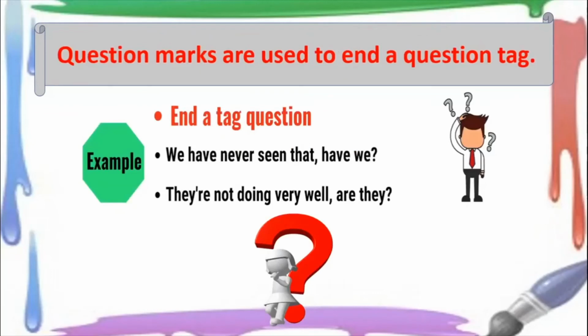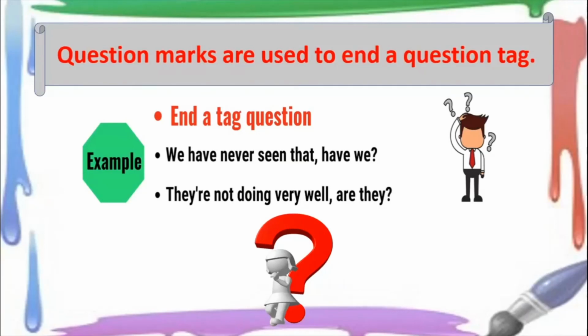Question marks are also used to end a question tag. So when we have, you must have learned this previously, how we use a question tag. So when there is a question tag, we end the tag by using a question mark. We have never ever seen that. Have we? Okay, so this have we part is a tag, is an addition to the question. So there you use the question mark. They are not doing very well, are they? So there you use a question mark.